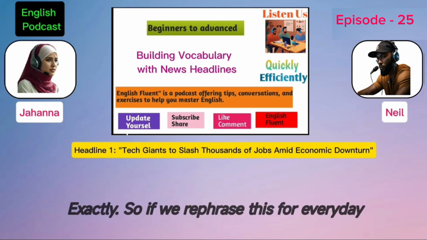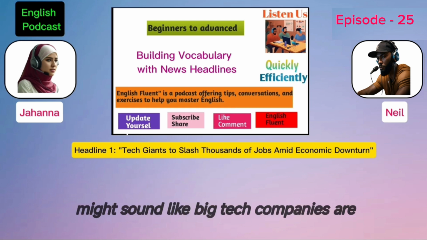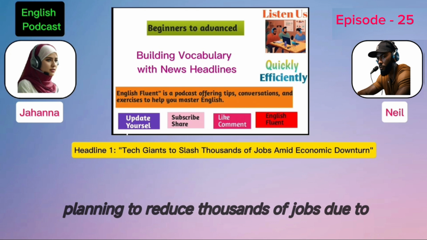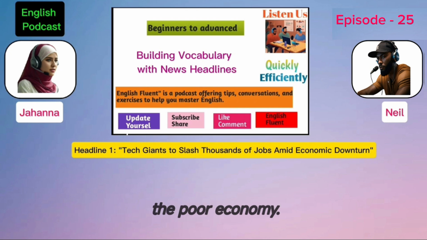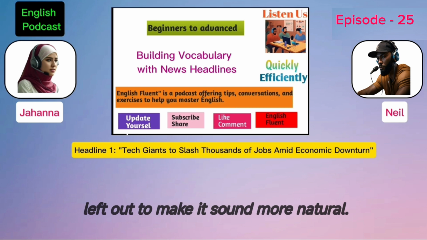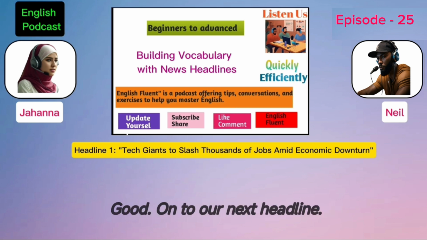Exactly. So if we rephrase this for everyday conversation, it might sound like, big tech companies are planning to reduce thousands of jobs due to the poor economy. This way, we add back in the words that were left out to make it sound more natural. Good. On to our next headline.